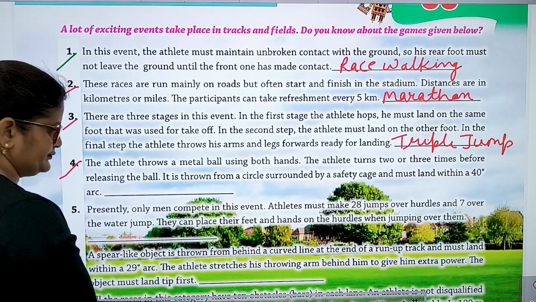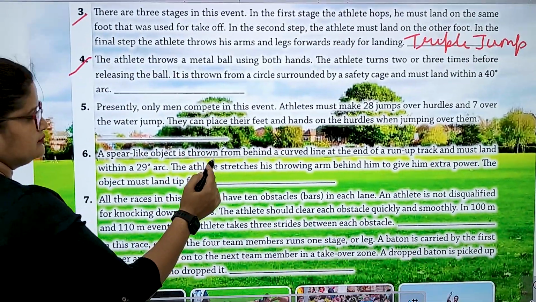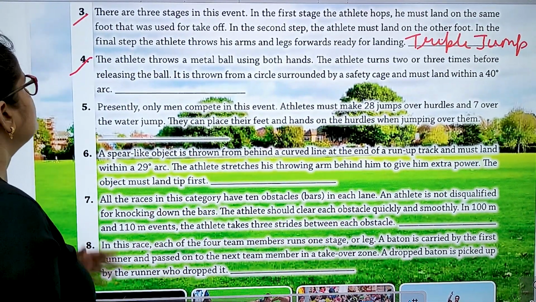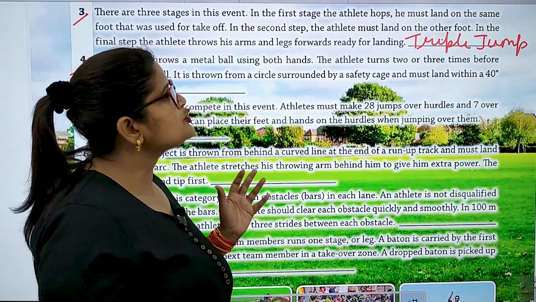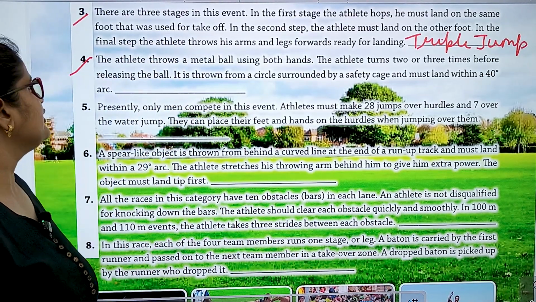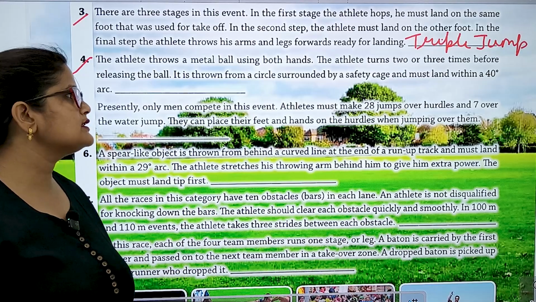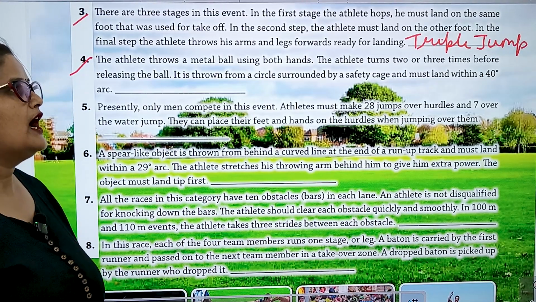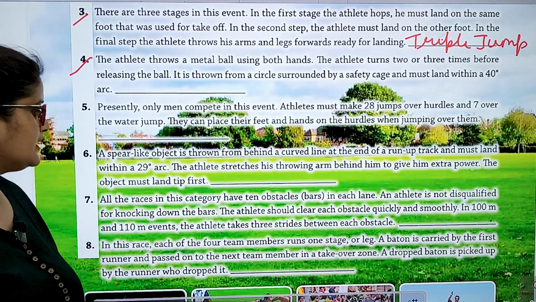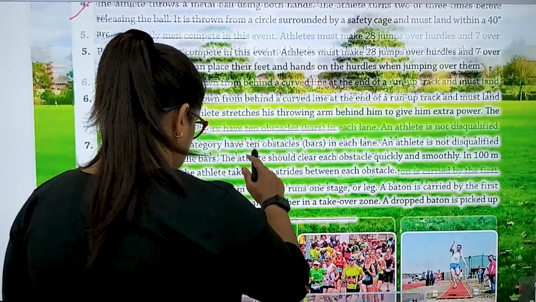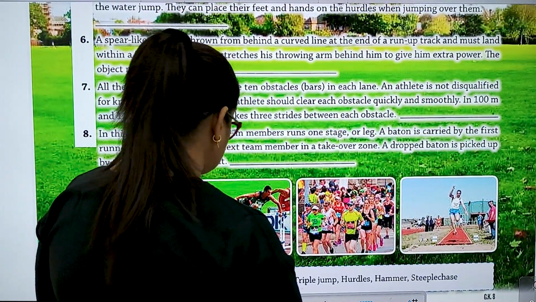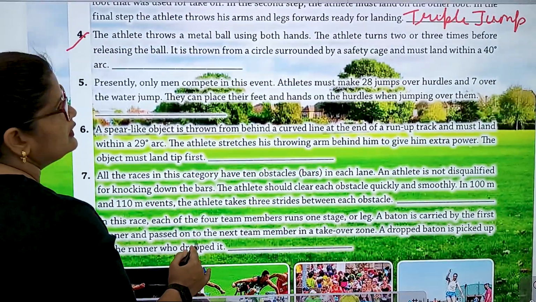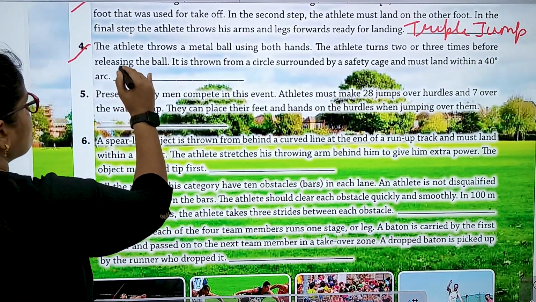Number 4. The athlete throws a metal ball using both hands. The athlete turns 2 or 3 times before releasing the ball. It is thrown from a circle surrounded by a safety cage and must land within a 40-degree arc. So this is hammer. So this game is hammer.